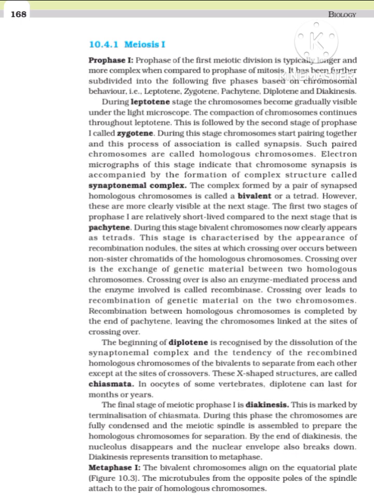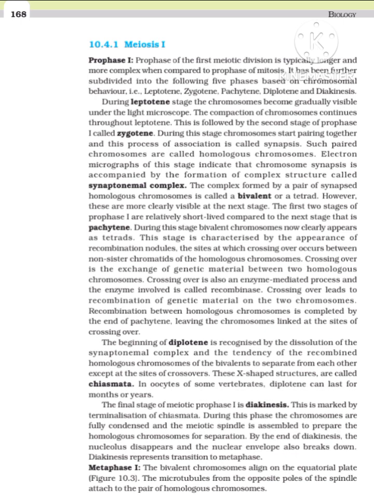The beginning of diplotene is recognized by the dissolution of the synaptonemal complex and the tendency of the recombined homologous chromosomes of the bivalents to separate from each other except at the sites of crossovers. These X-shaped structures are called chiasmata. In oocytes of some vertebrates, diplotene can last for months or years. The final stage of meiotic prophase I is diakinesis. This is marked by terminalization of chiasmata.